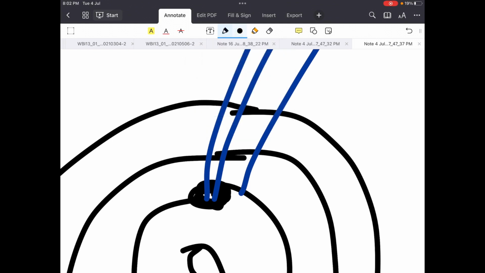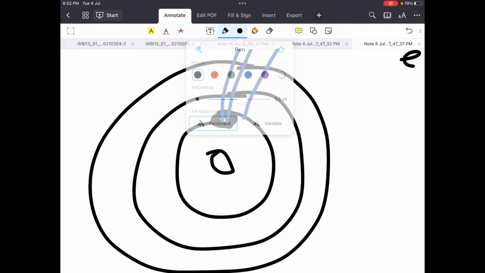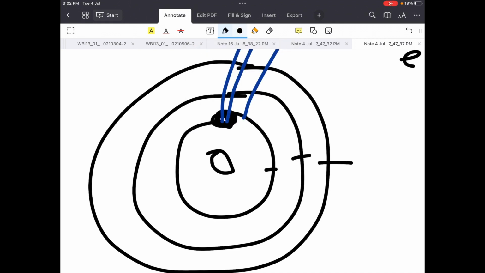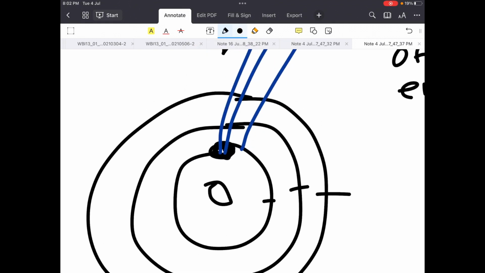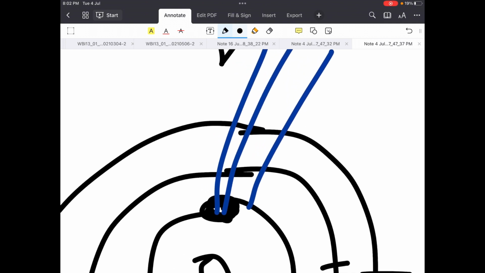That means it gains energy, and when it's excited, it moves up to a higher energy level. These electron shells all represent certain energy levels. Once the electron absorbs the energy from the photon, it moves up to a higher energy level. Let's say it moves here.